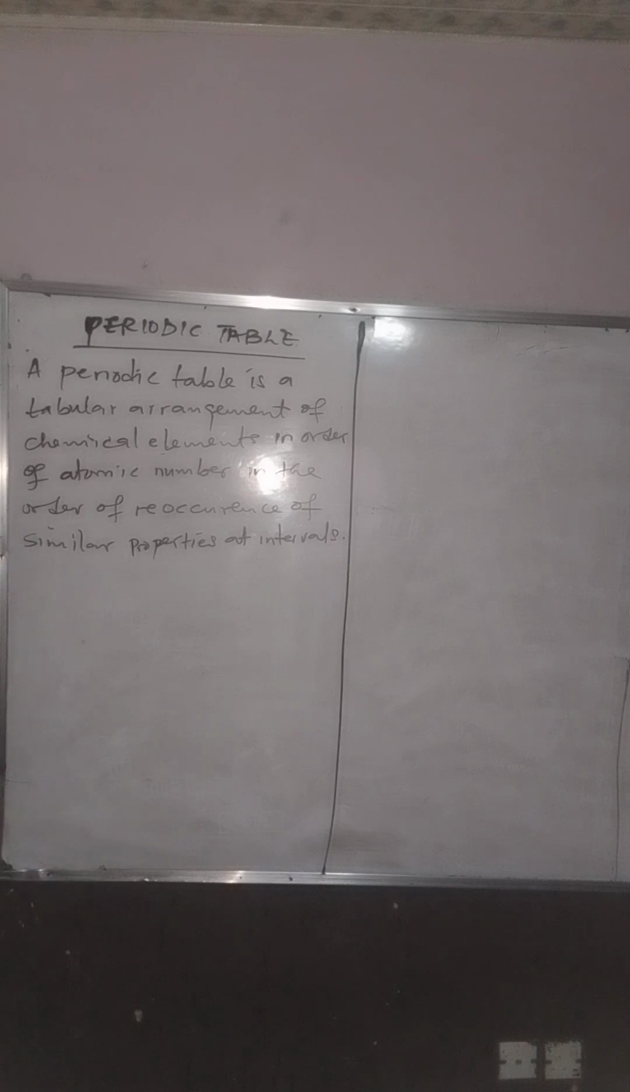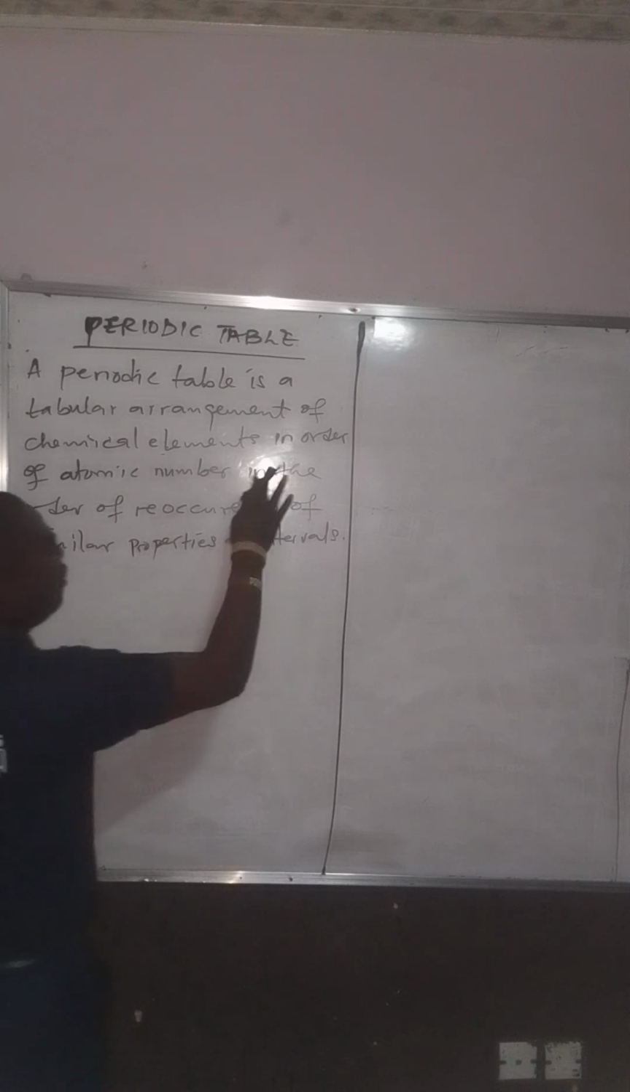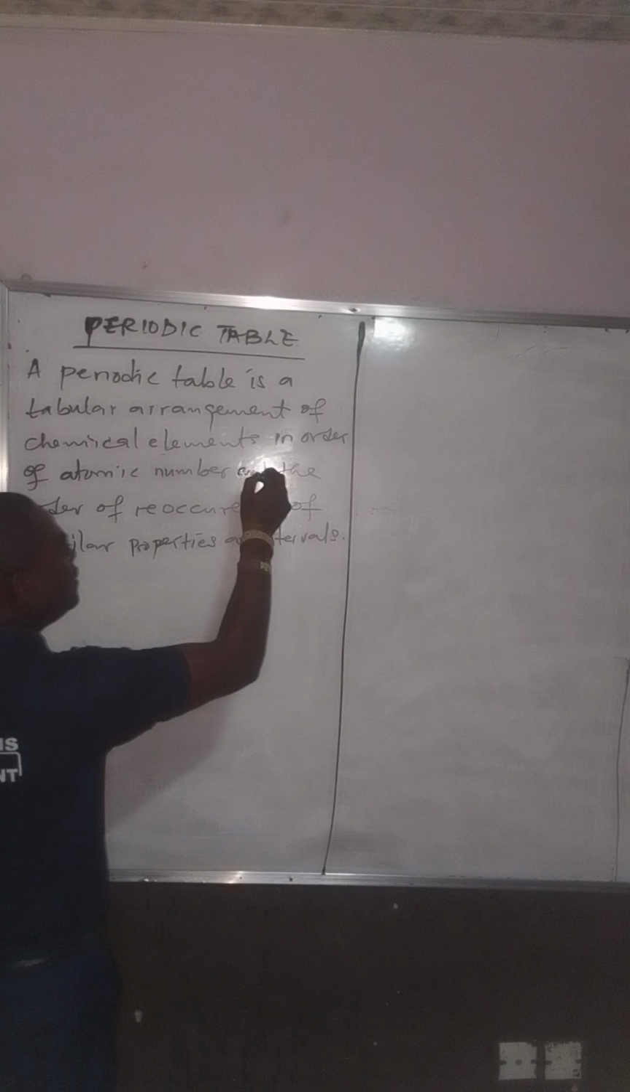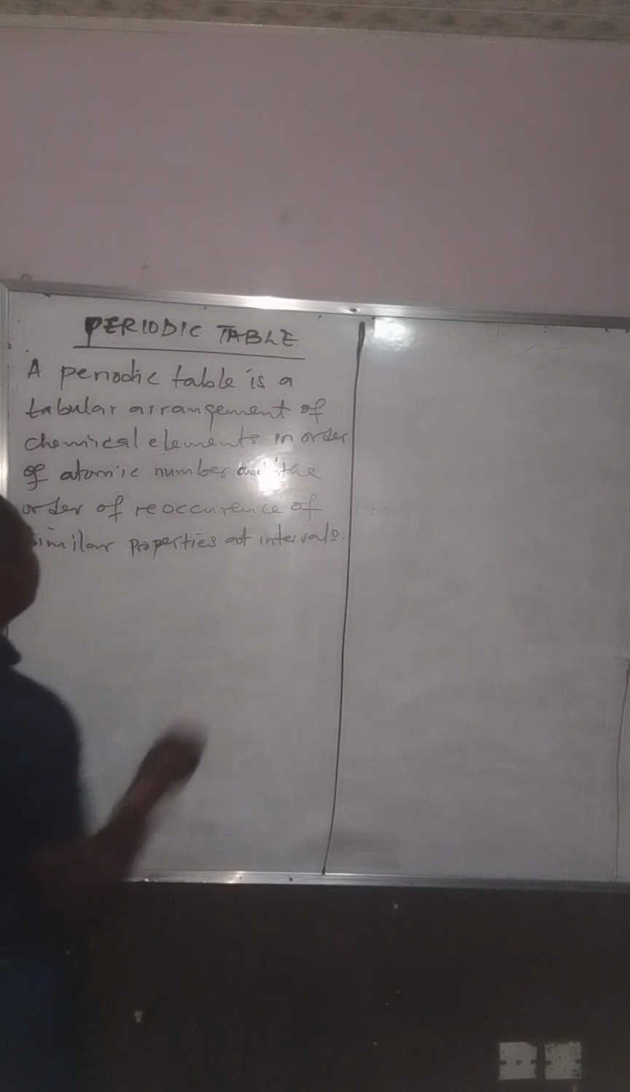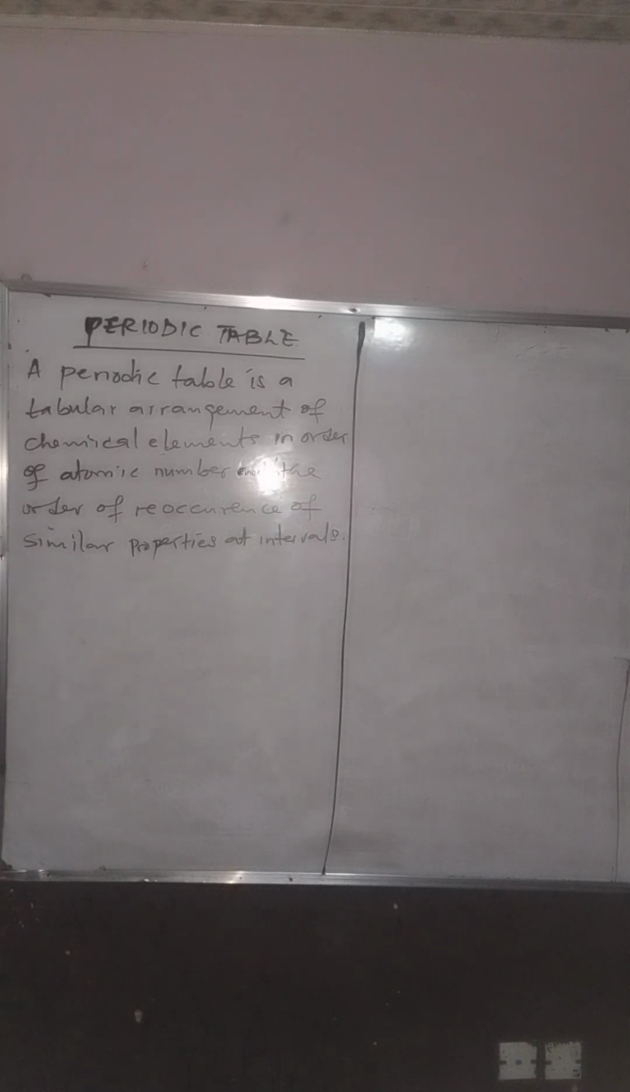Now, this is the comprehensive definition of periodic table. A periodic table is a tabular arrangement of elements in order of atomic number, and in the order of reoccurrence of similar properties at intervals.